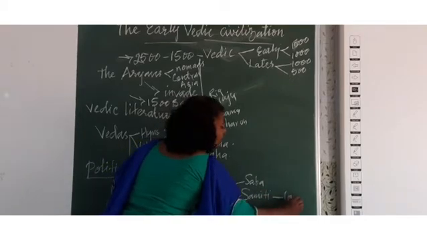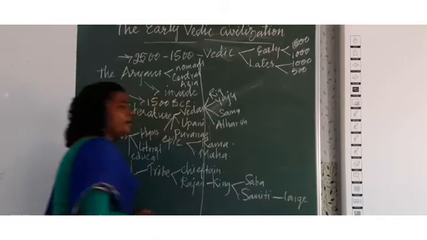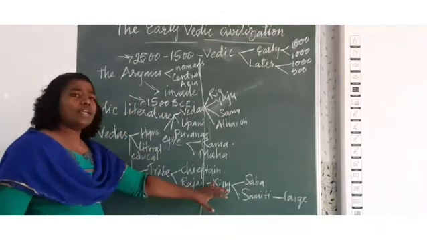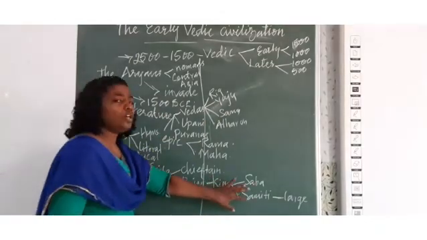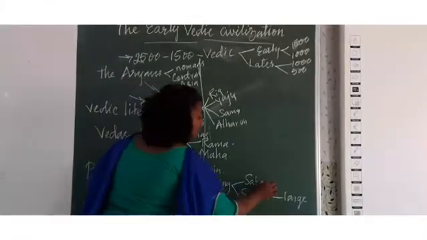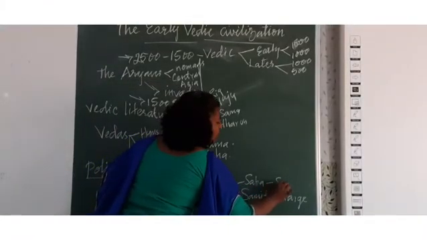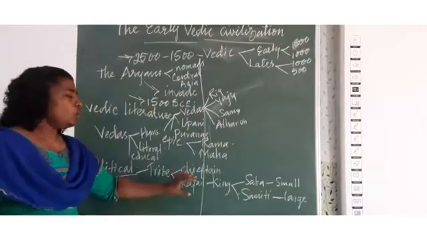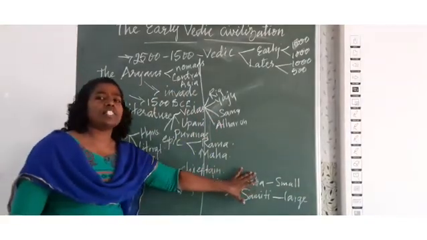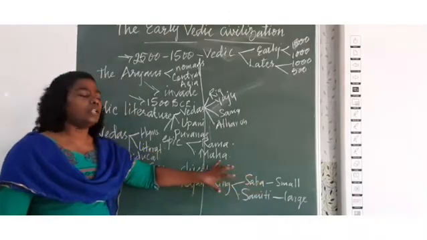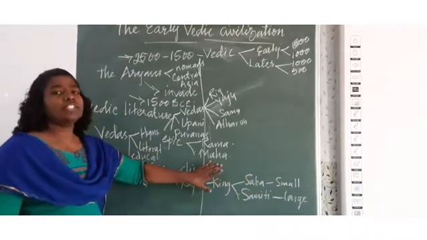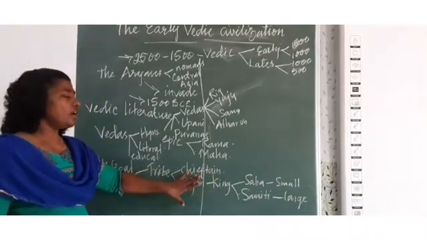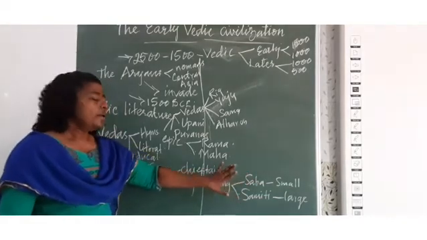Samiti is the large council. Any member of the village can take part in Samiti. But Sabha is the smaller council. Only the important members will take part. And what is the duty of this Sabha and Samiti? They gave advice and counsel to the king in times of need. That is the duty of the council of ministers.